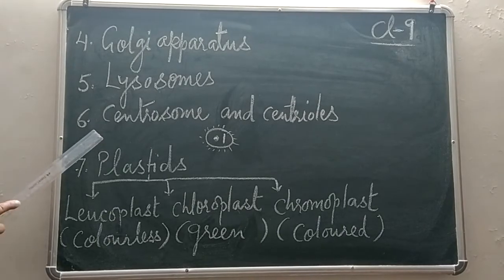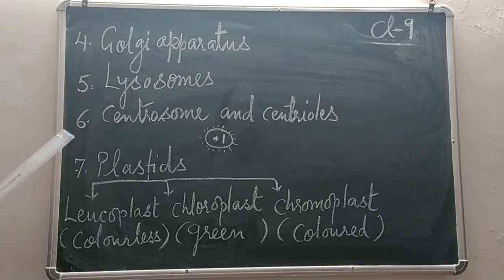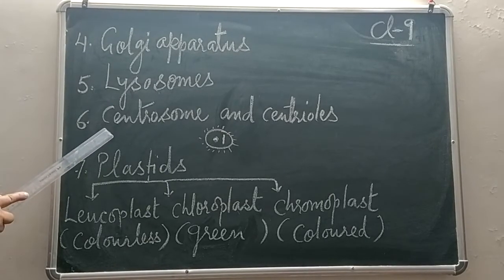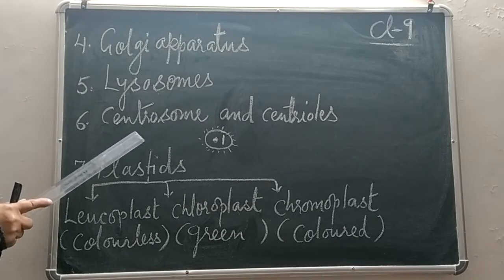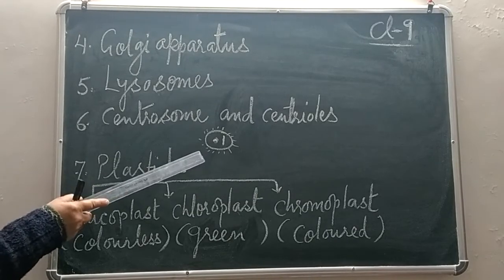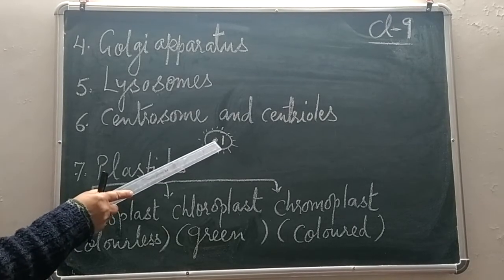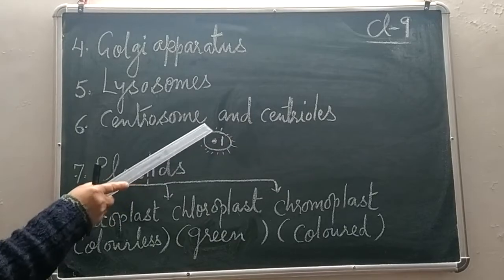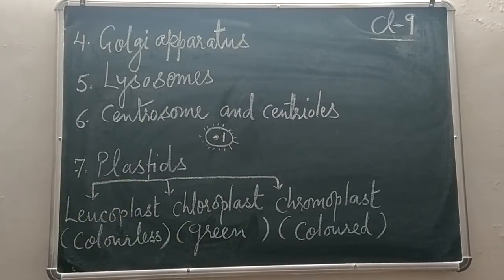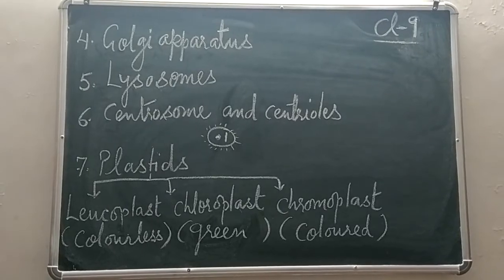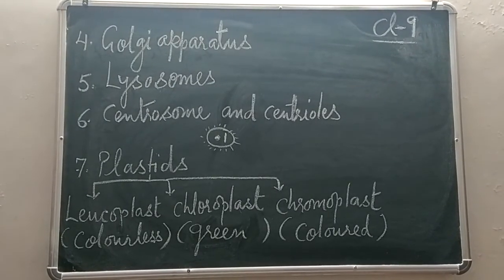Next organelle is centrosome and centrioles. Now these centrosomes are only present in animal cell. These centrosomes have 2 centrioles. Here in this picture you can see 2 centrioles present. These two are centrioles, and this whole is called a centrosome. This organelle is only present in animal cell, and its location is close to the nucleus.